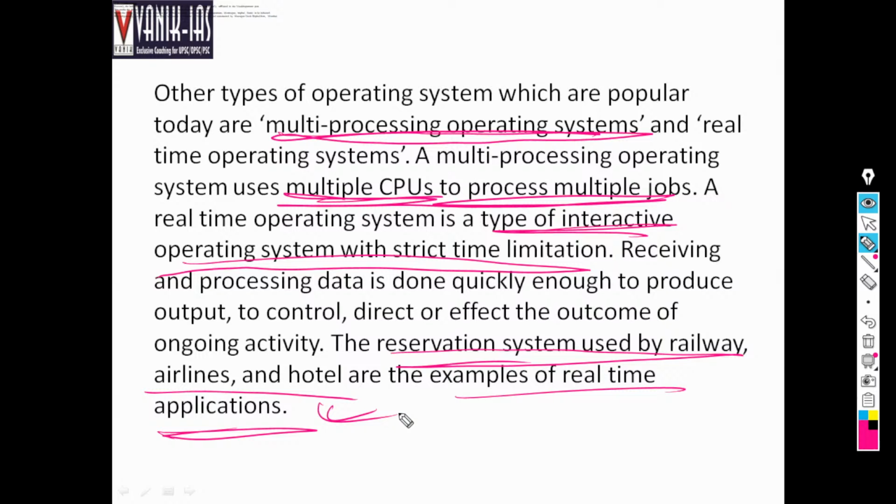Then another thing, a multi-processing operating system that needs multiple users, for example, in banking systems. Or in a particular organization, suppose different laptops are linked to each other, then there will be multiple operating systems. They will perform multiple jobs at a particular instant of time.